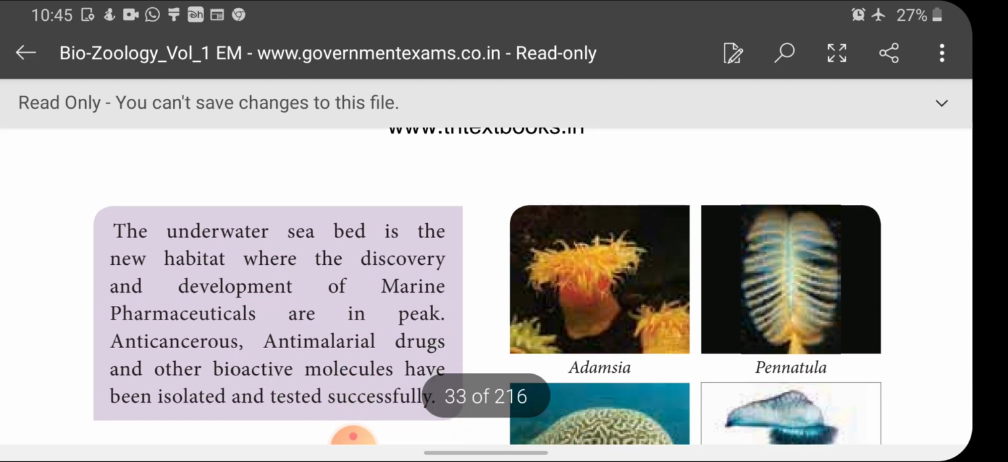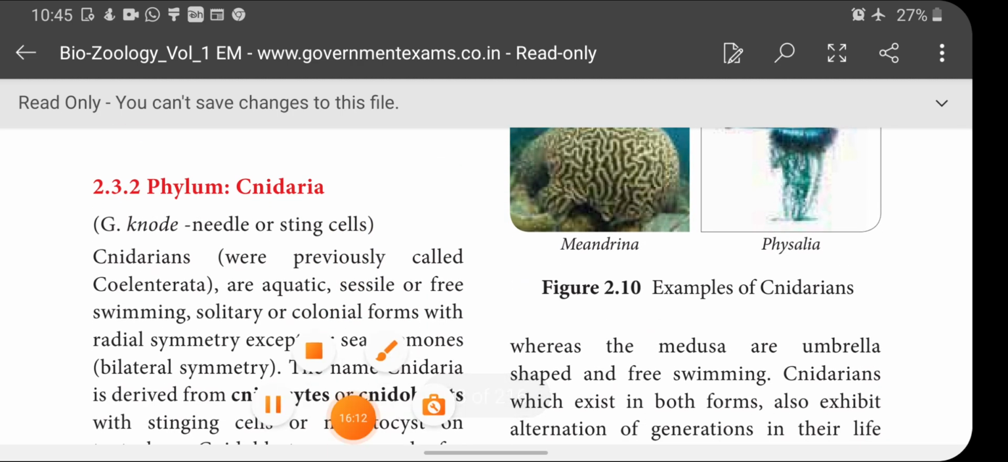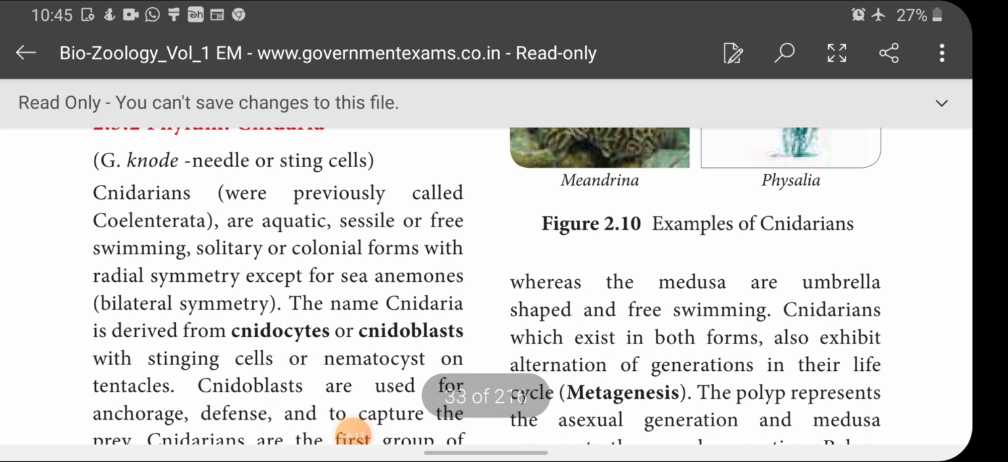Please go through it. Next, I am going to enter phylum Cnidaria. Cnidaria were previously called Coelenterata, and they are aquatic. Sessile, you know very well what is aquatic sessile, and free swimming. In Porifera all the animals are sessile only, but in Cnidaria both sessile as well as free swimming forms are there. Solitary or colonial forms.